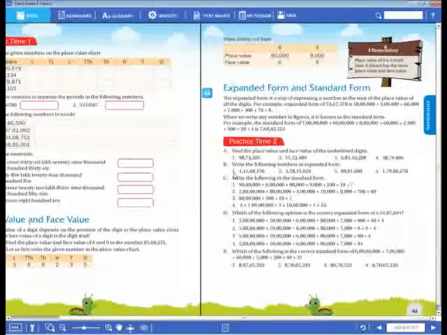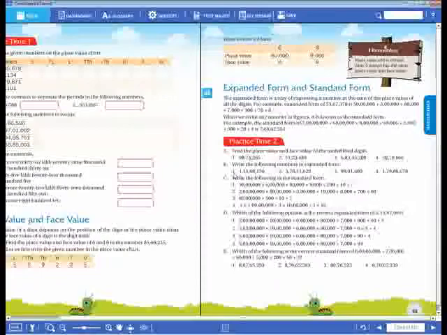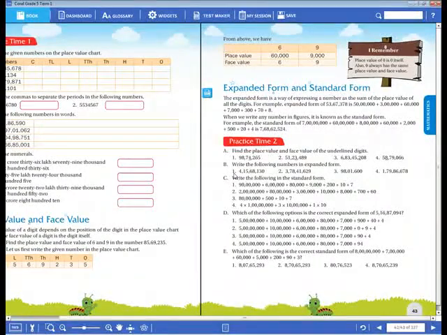In 50 lakhs, which is the first digit? 5. 5 we have to take. Next, what is that? 3 lakhs. So we take 3 only. From 60,000 you take only 6. From 7,000 you take only 7. From 300 you take only 3. From 70 you take only 7, and then 8. So when we combine all these digits, we get the standard form of this expanded form. Okay, dear children, I hope that everyone has understood.